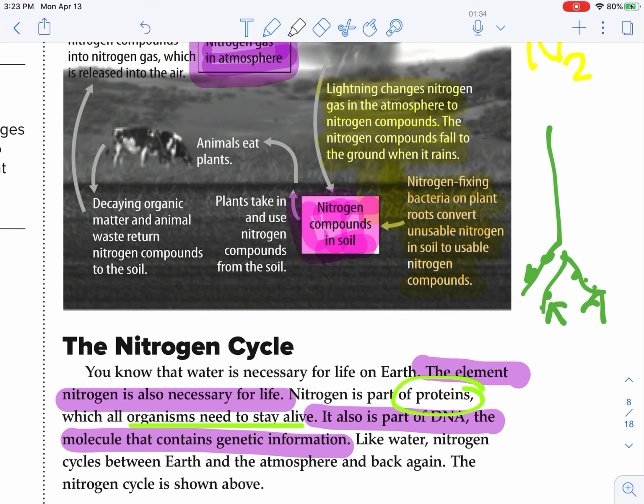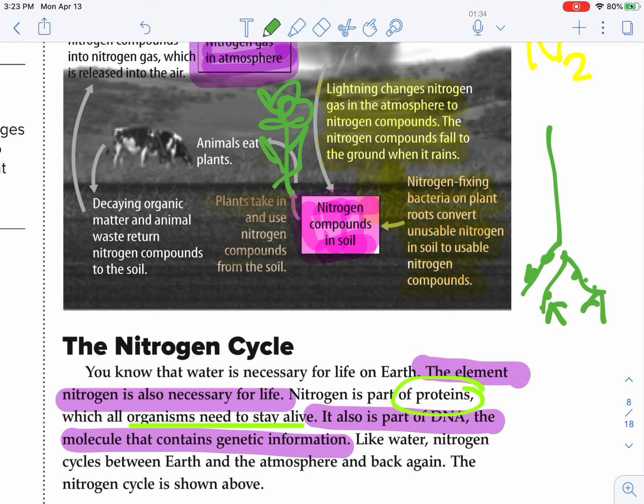Plants are going to take in and use the nitrogen compounds from the soil. Okay, so for its growth, it's going to use these nitrogen compounds. All right, so then we've got some plants growing up here.